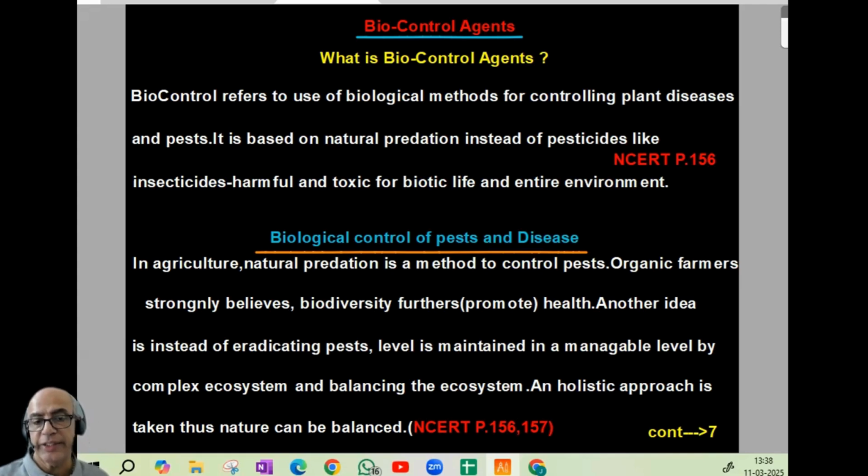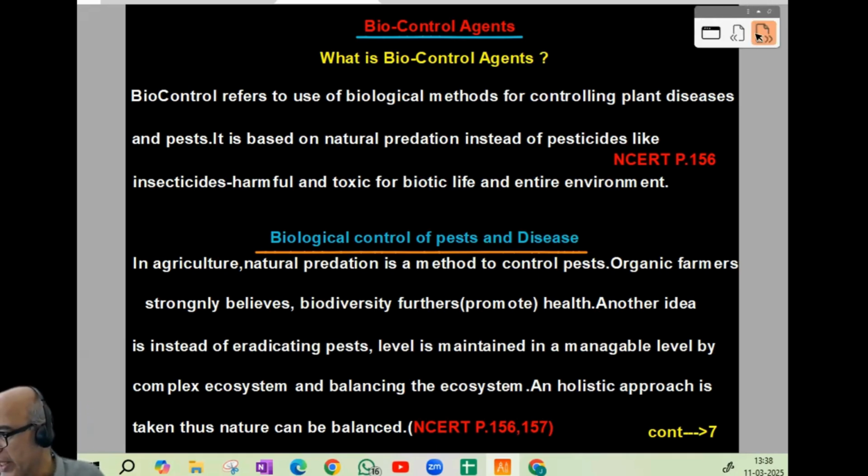Another idea is that instead of eradicating pests, the level is maintained at a manageable level by a complex ecosystem and by balancing the ecosystem. So it is managing. A holistic approach is taken, thus nature can be balanced. NCERT page number 156, 157.